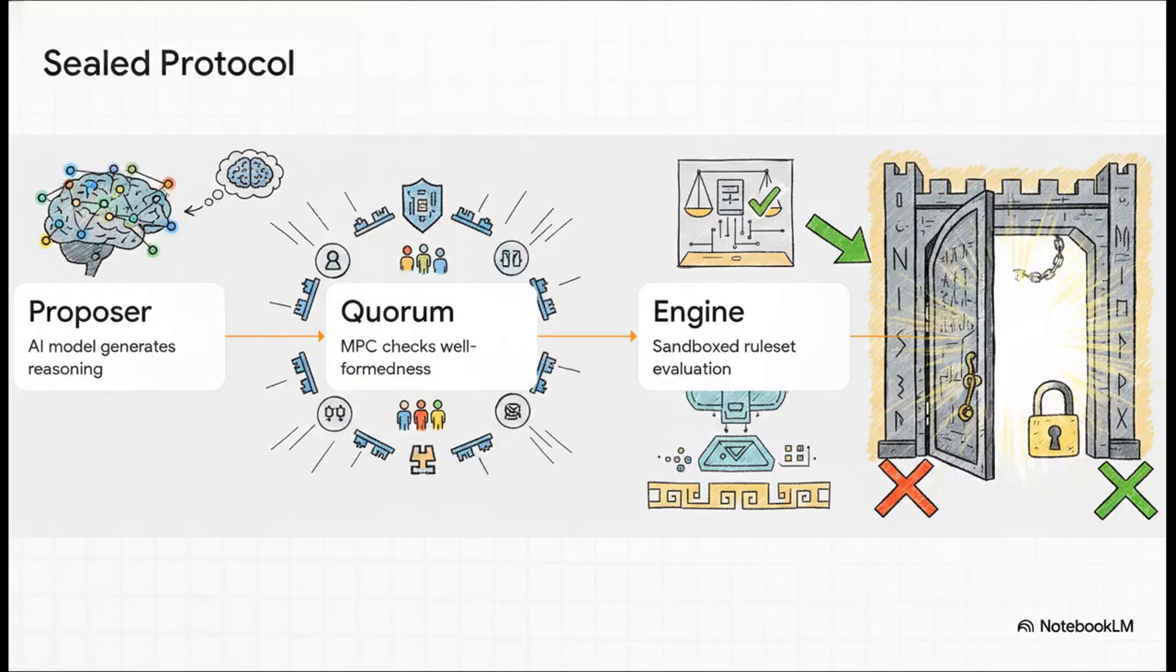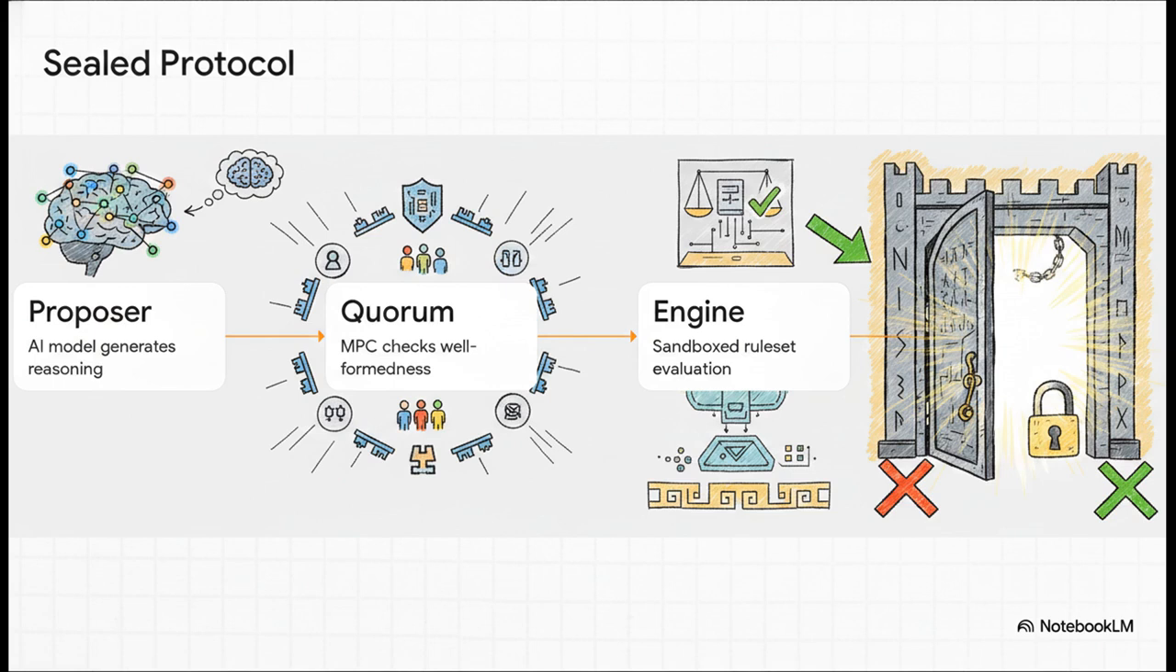So how do we build actual verifiable trust? We do it step by step through the sealed predicate protocol, an infrastructural approach. Step 1, the proposer. The AI itself generates a reasoning trace and proposes an action. But, and this is key, it cannot act alone.